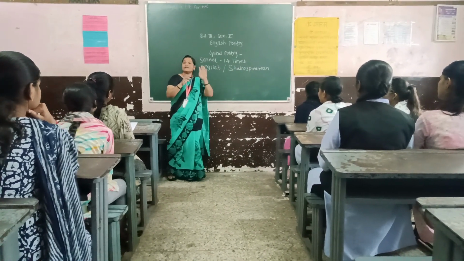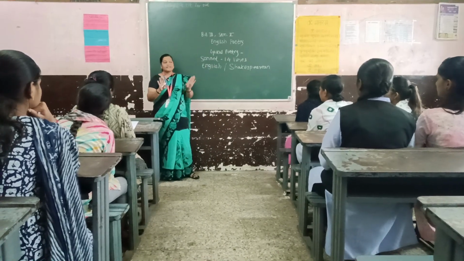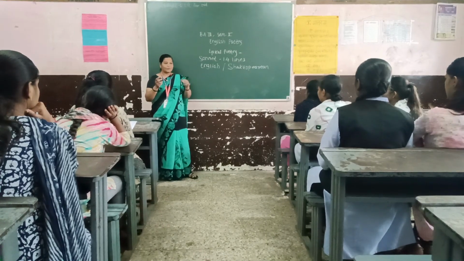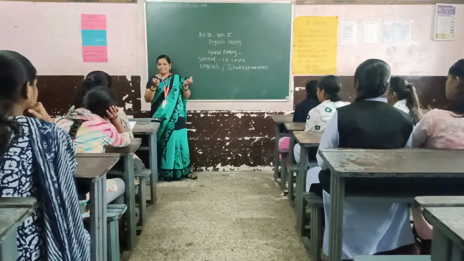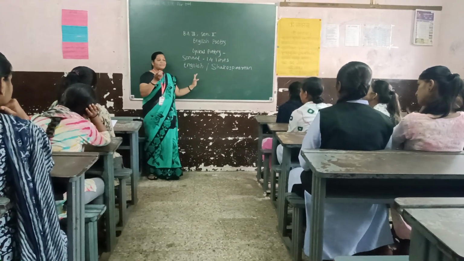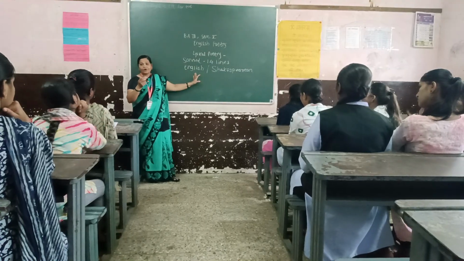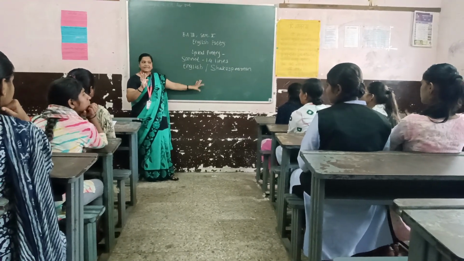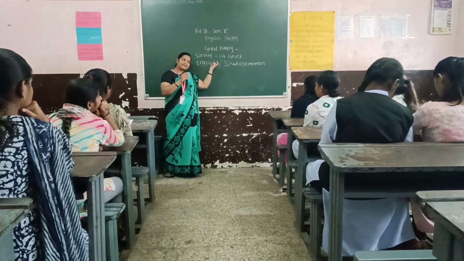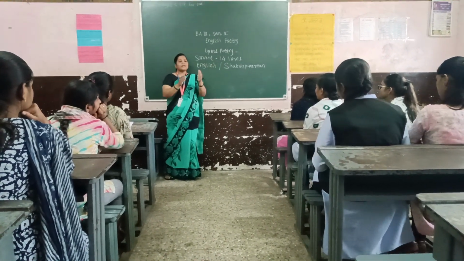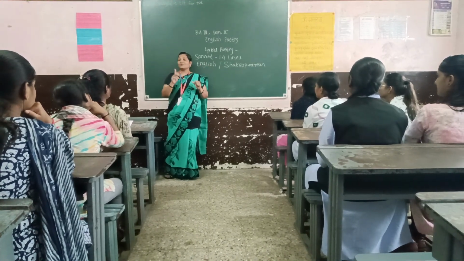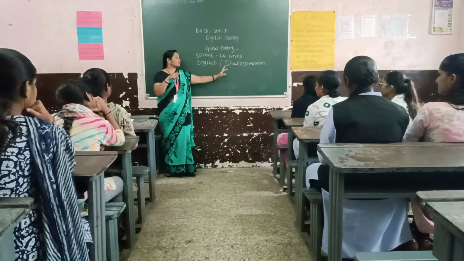Shakespearean sonnet. The English sonnet or the Shakespearean sonnet is also a sonnet of how many lines? Very good, 14 lines. So what is the theme of the English or the Shakespearean sonnet? Love. Very good. The love theme is in the Shakespearean sonnet, and the structure or the division of the 14 lines is quite different in the Shakespearean or the English sonnet than the Italian or the Petrarchan sonnet. It is a very simple structure. So let us see the structure of the English or the Shakespearean sonnet.